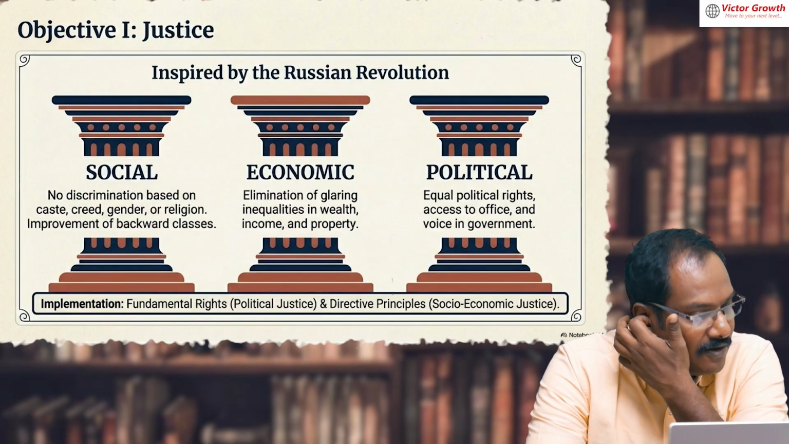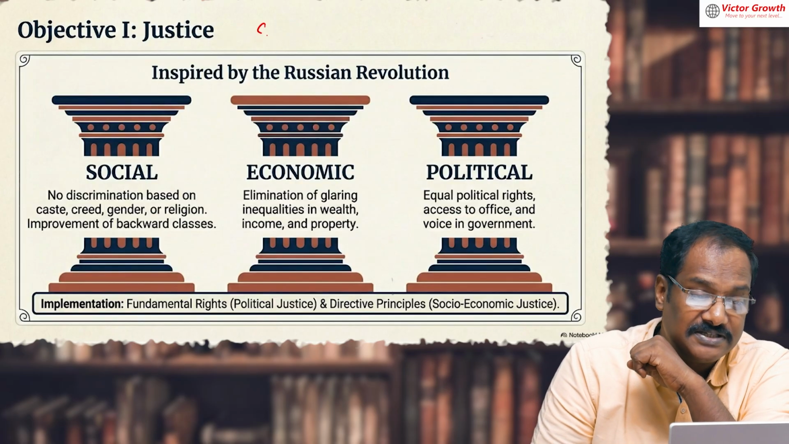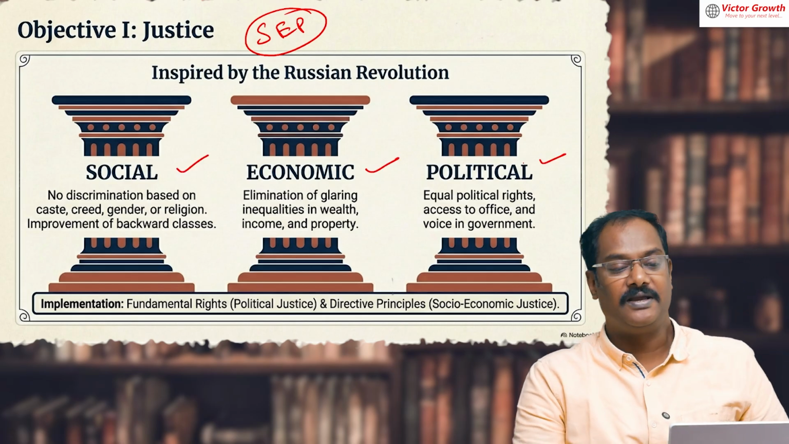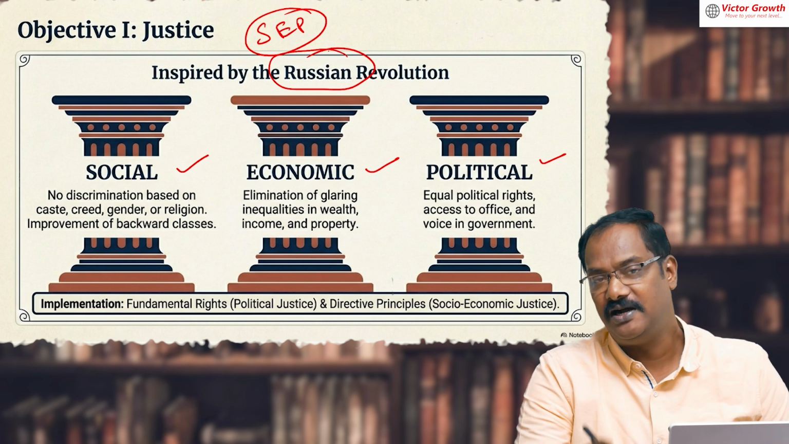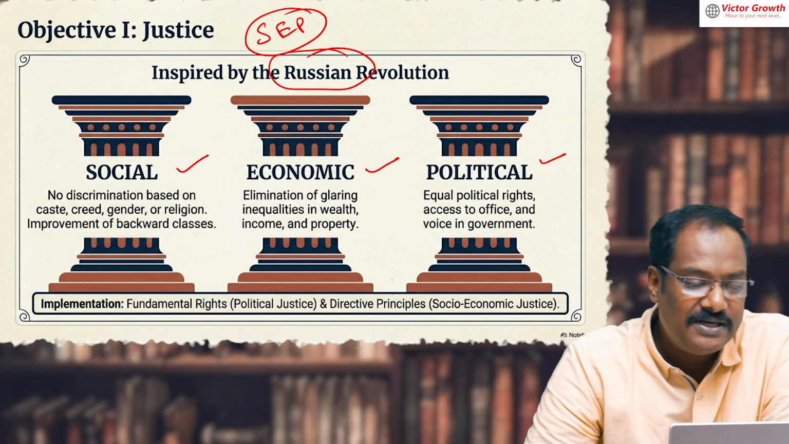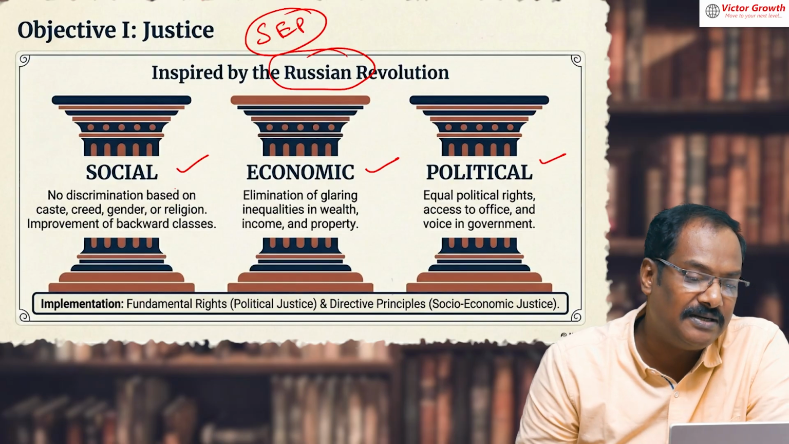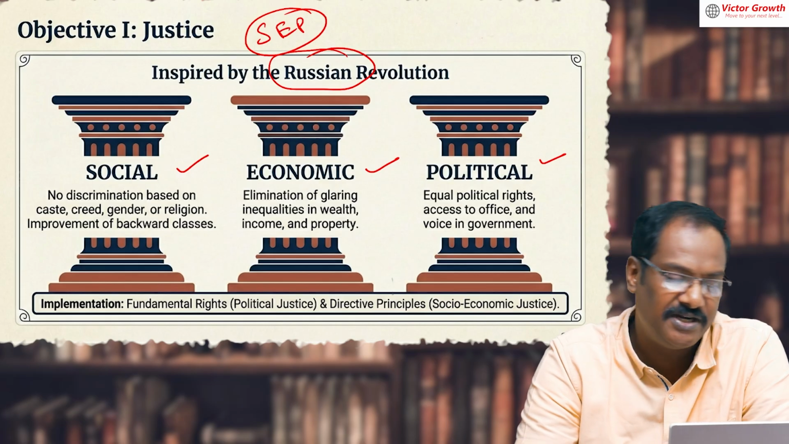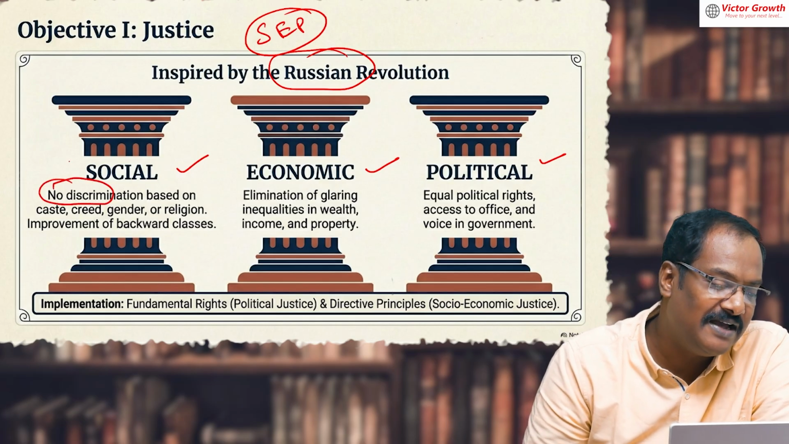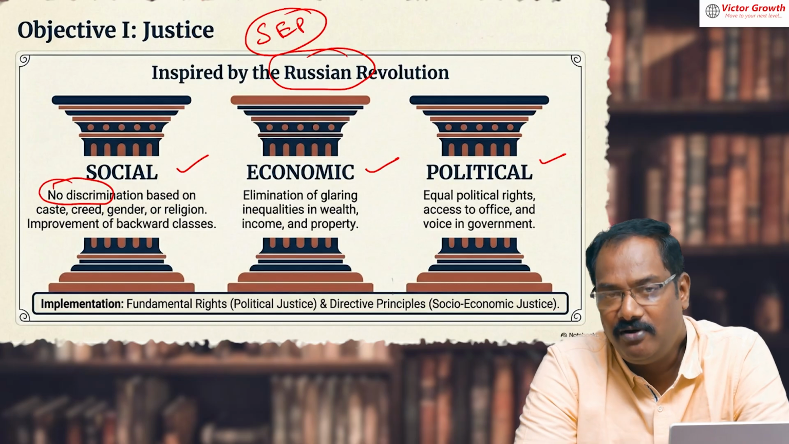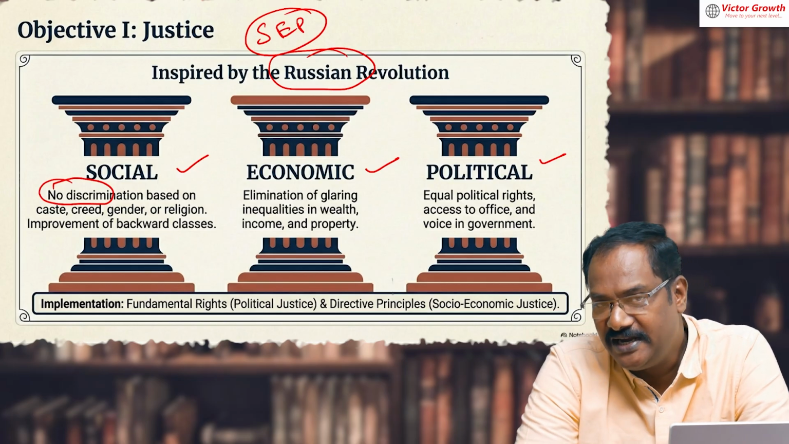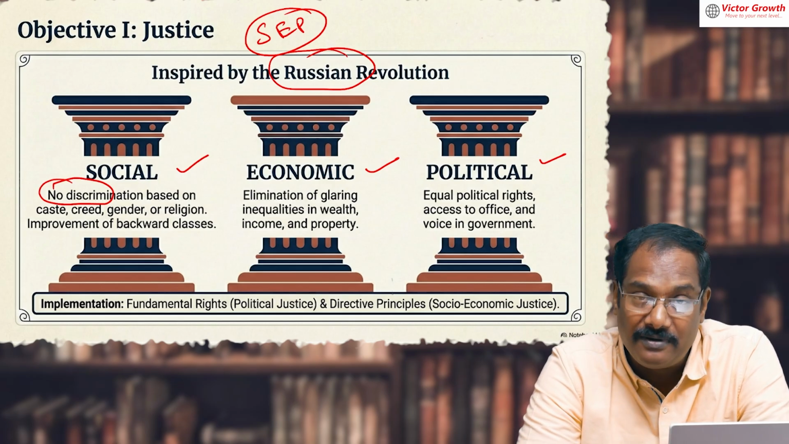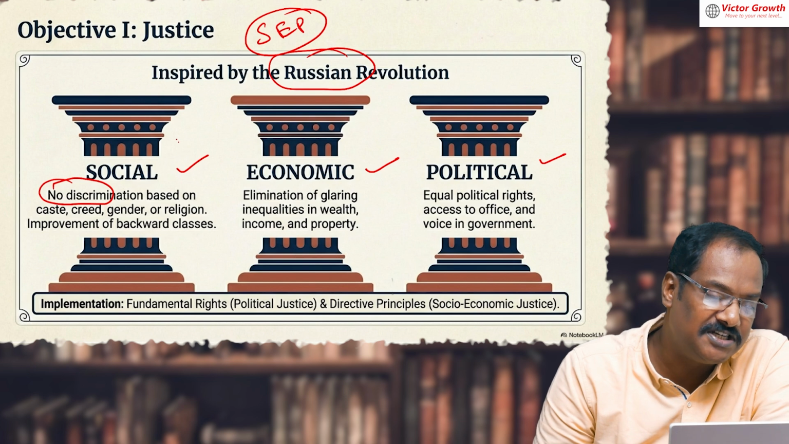Okay, shall we proceed? Now, coming to justice, we have three types of justice: SEP, already told you. Social justice, economic justice, and political justice. This concept is taken from the Russian Revolution. Already told you, fraternity is taken from the French Revolution. So social justice means what? No discrimination of people based on caste, creed, gender, religion, anything. We have actually achieved this. For example, untouchability is abolished in India. Under Article 17 of the fundamental rights, untouchability is abolished. Then there are also a lot of civil protection laws. Untouchability offences are not bailable. So social justice we have achieved.